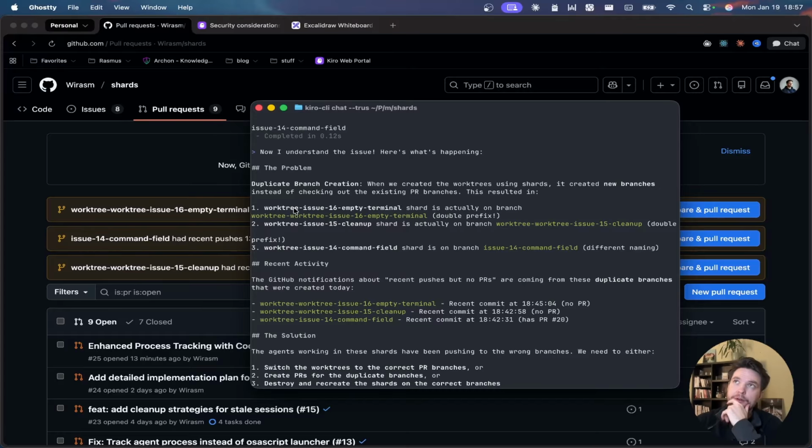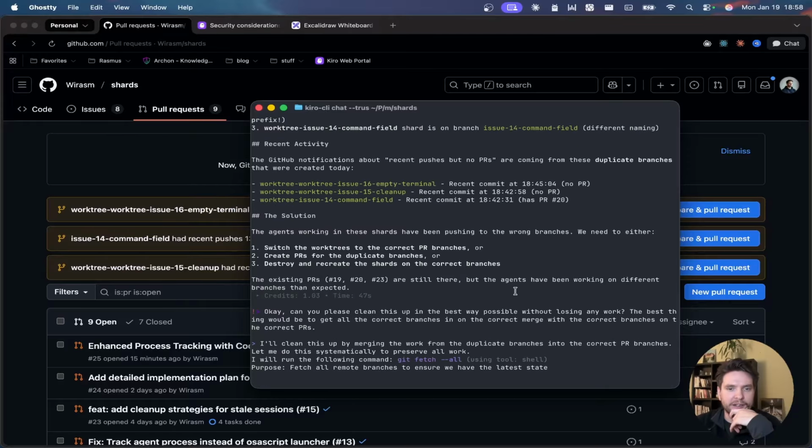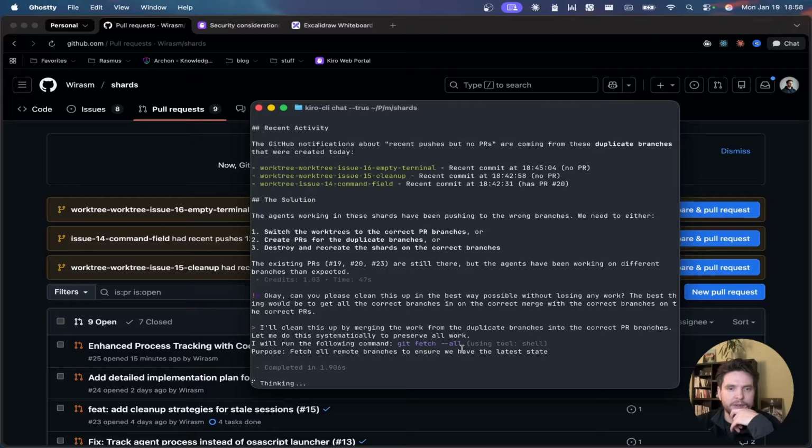It's basically our prompts that are telling them to create PRs, and they create a new PR on the PR, essentially, or a new branch on the branch. We're telling them to create branches, so instead of first checking where they are, they create new branches. Okay, can you please clean this up in the best way possible without losing any work? Yeah, the best thing would be to get all the correct branches merged in on the correct PRs. Obviously, I'm not going to bother doing that manually. So let's just do a Hail Mary here.